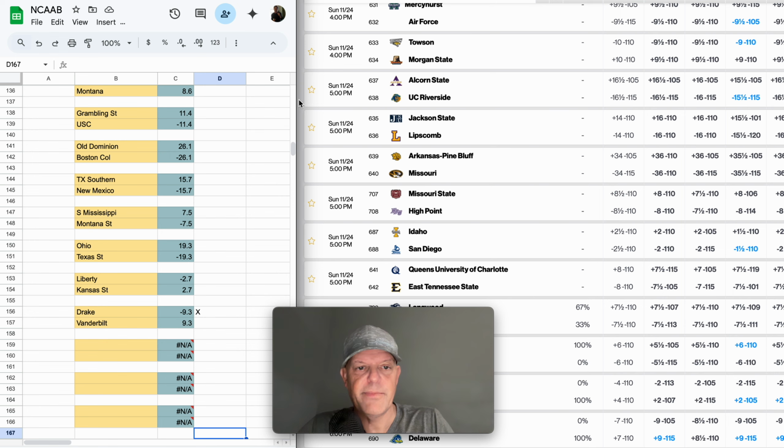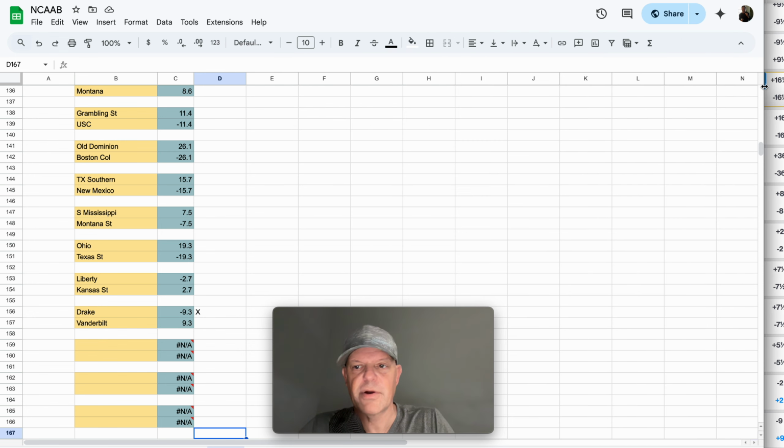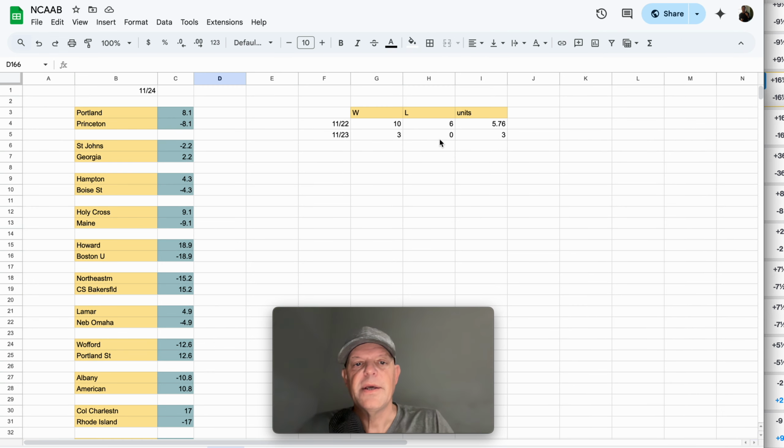Now, one other important point to make here as well with regards to the model. Model is 13-6, so that's just under 70%, up 8.76 units. Again, not officially wagering yet, and I probably won't today, which is an important point to make, because one thing we know about sports betting and understand statistics, if it's at 68%, obviously it's not going to maintain that, so I'm probably going to wait until the model regresses, maybe today or tomorrow, and then start wagering again.